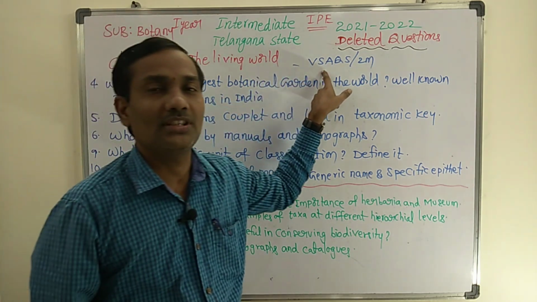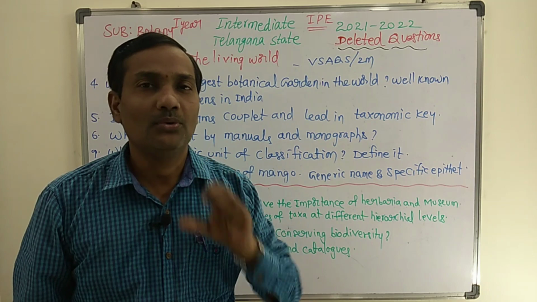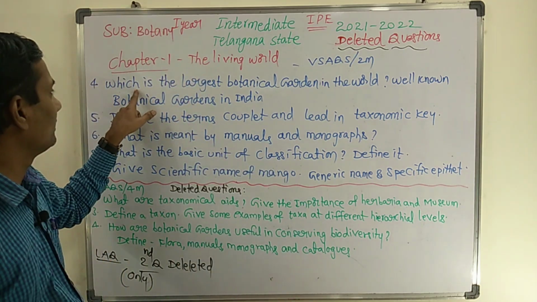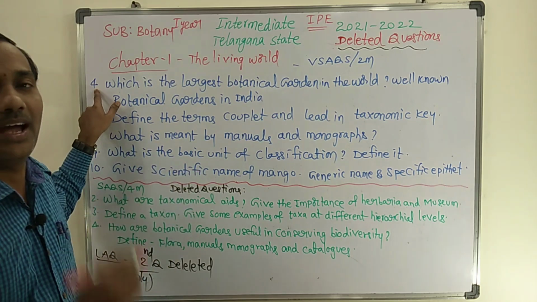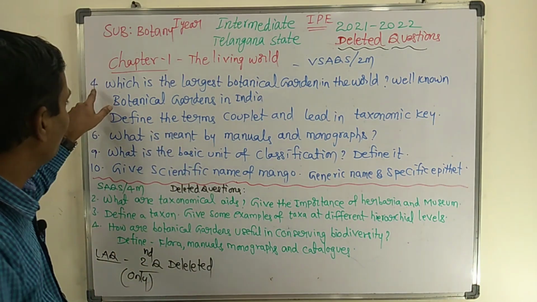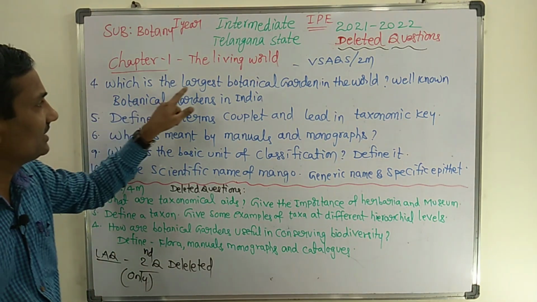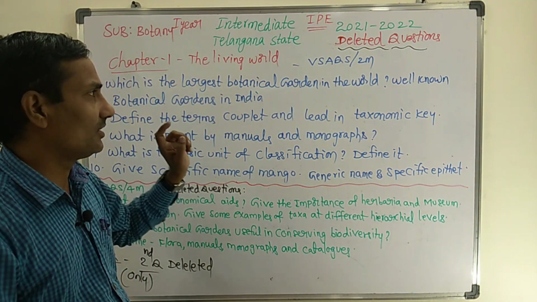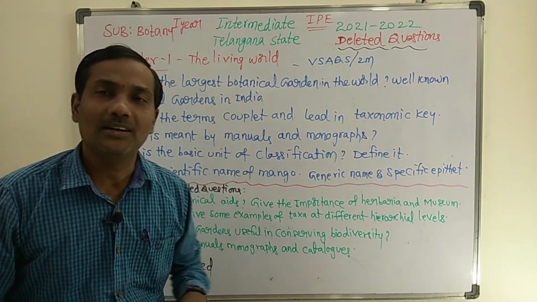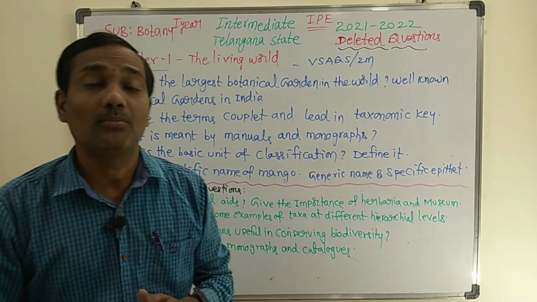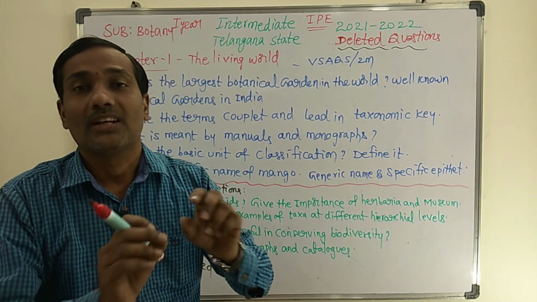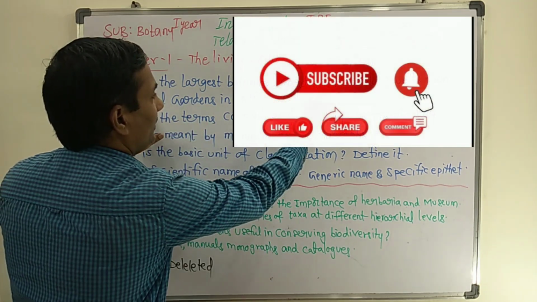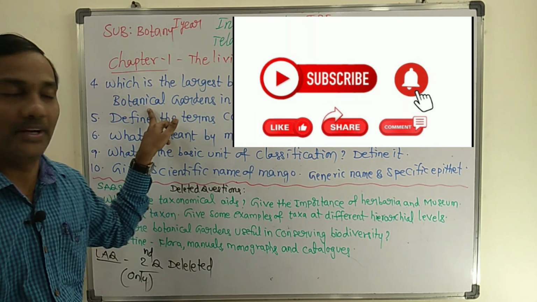Very short answer questions are 2 mark questions. A few very short answer questions are deleted. So the first question, here in the IP textbook, the fourth question: Which is the largest botanical garden in the world? And list the well-known botanical gardens in India. That question is completely deleted for the IP exam, so no need to prepare.